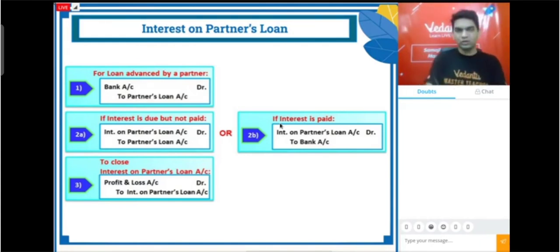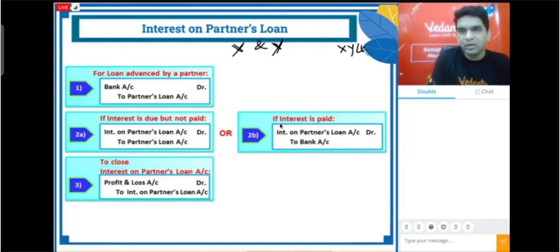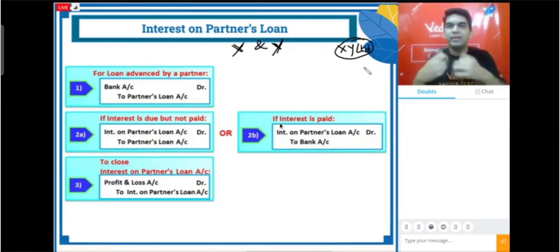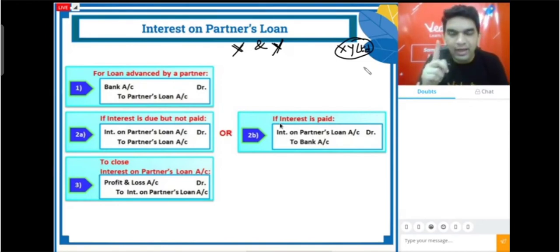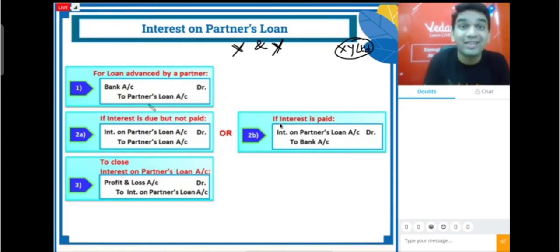Supposing X and Y are partners, and their partnership firm is named XY Limited. So we are talking about XY Limited. When XY Limited takes a loan from, let us say, partner X, we will get money. So the first entry we should record is the loan advanced by the partner. Our entry will be bank account debit to partner's loan. In our example, it will be bank account debit to X's loan account.